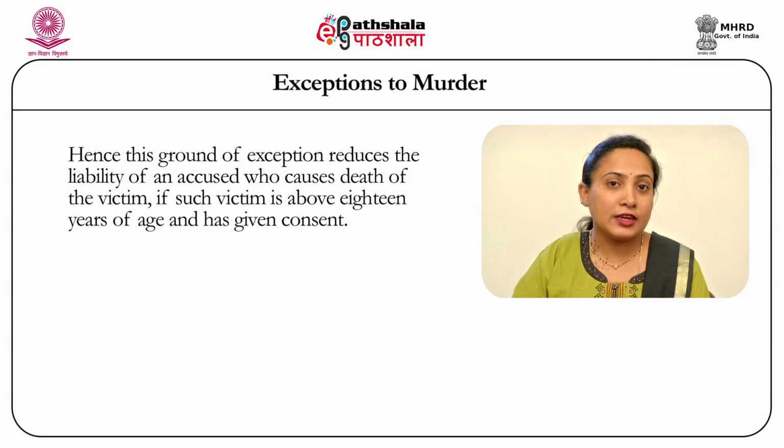The conditions that are to be proved over here, as said earlier, are that the victim is the one who has given the consent and the victim is the one who has crossed 18 years of age. Hence, in a case where the accused gets the consent of the victim, but the victim is below 18 years of age, it doesn't make it a case of exception to murder and continues to be an offence of murder.